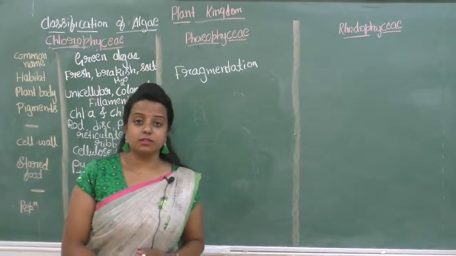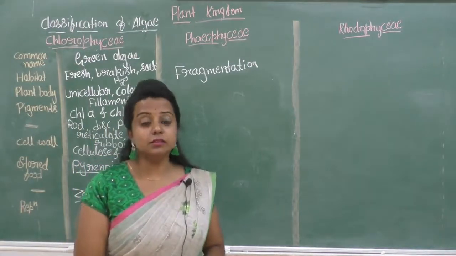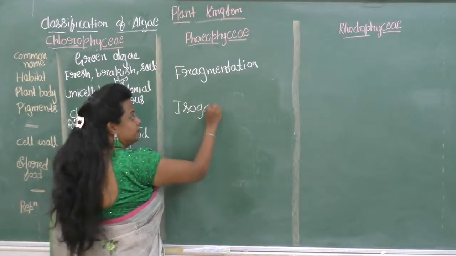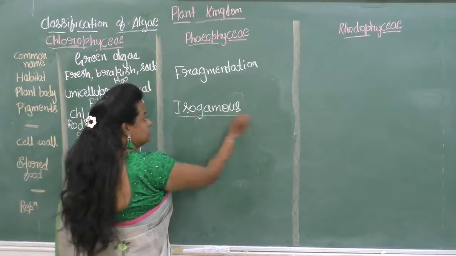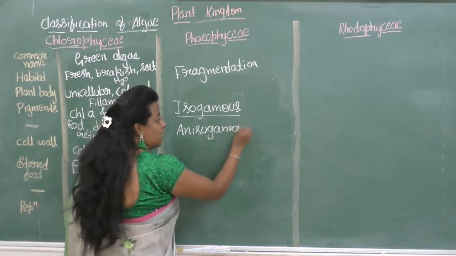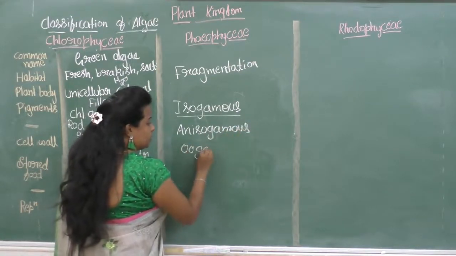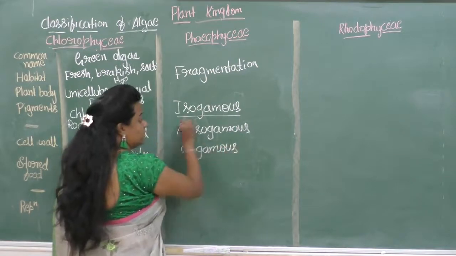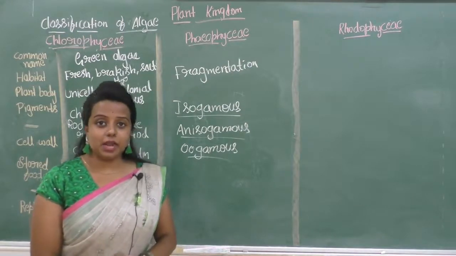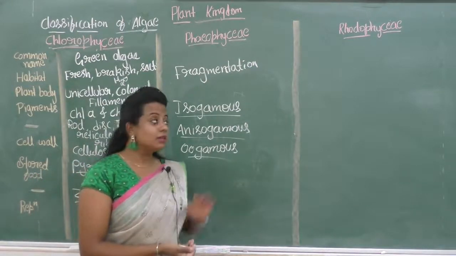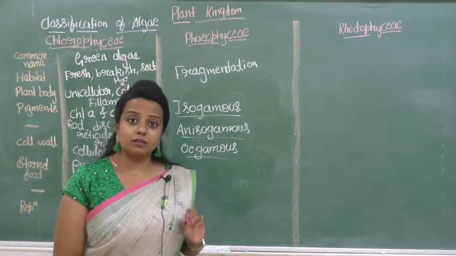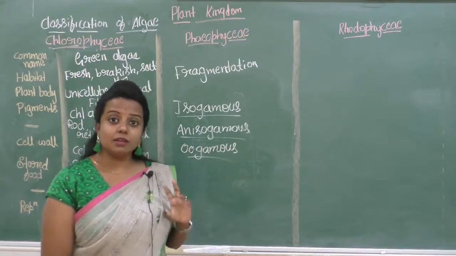Sexual reproduction takes place by three methods, that is isogamous, anisogamous and oogamous. Isogamous means the shape of the male gamete and the shape of the female gamete is the same. Anisogamous means the shape of the male gamete and the shape of the female gamete is different.